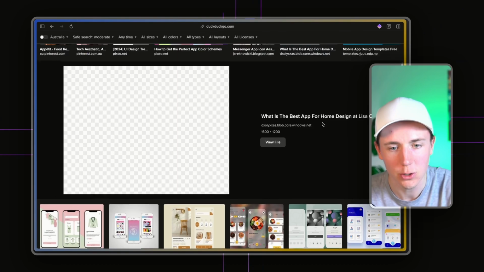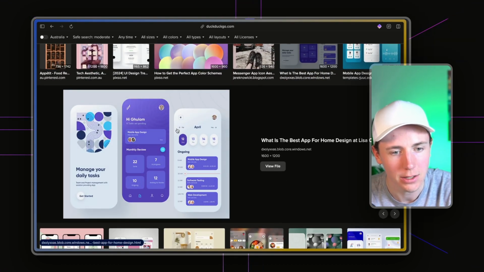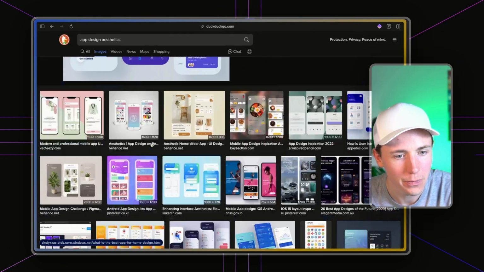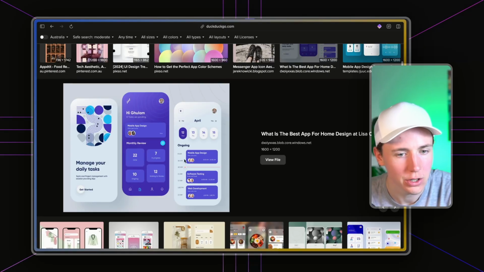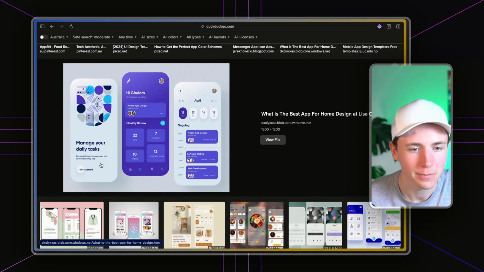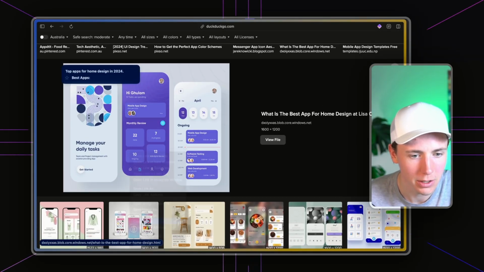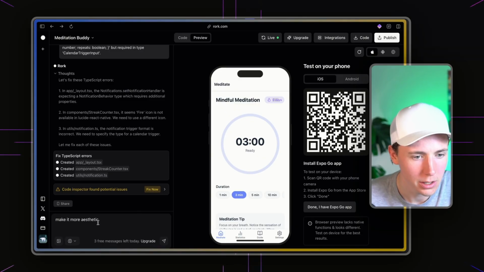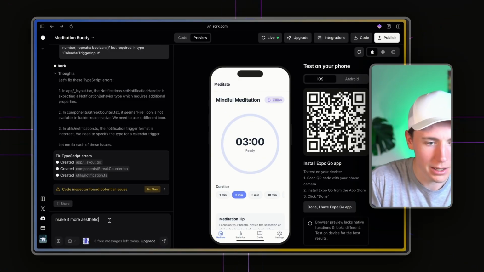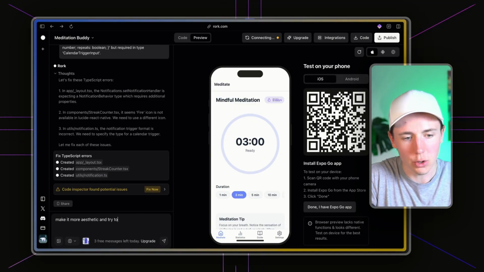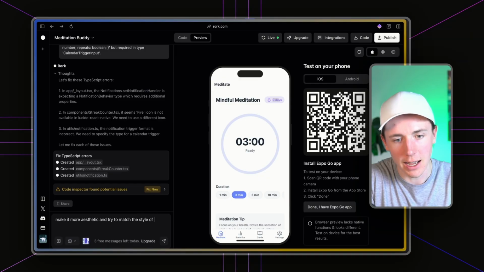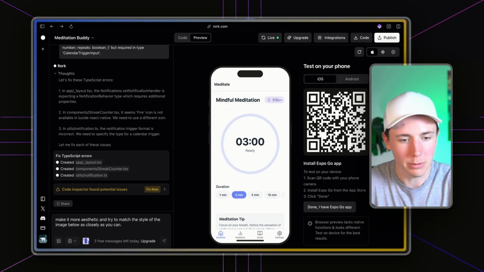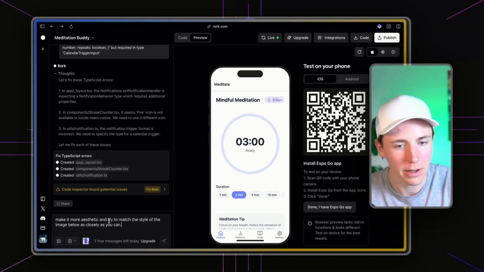And what we're going to do is ask it to recreate it in this style. So yeah, let's just choose one. This one doesn't look too bad. So I'm going to copy this image, and then I'm going to go in here and paste it in there and say make it more aesthetic and try to match the style of the image below as closely as you can. And then I'm going to let this run. Oh, it found more issues.